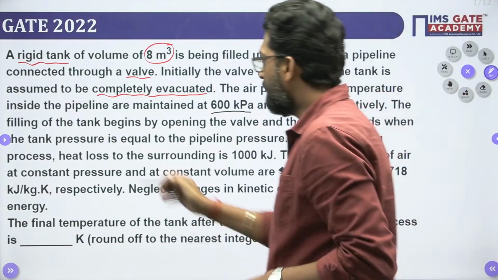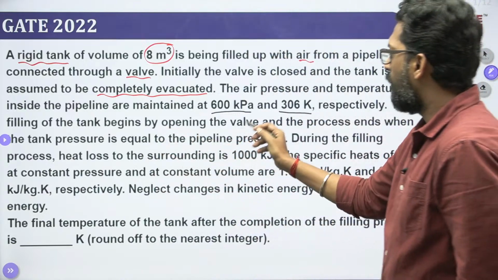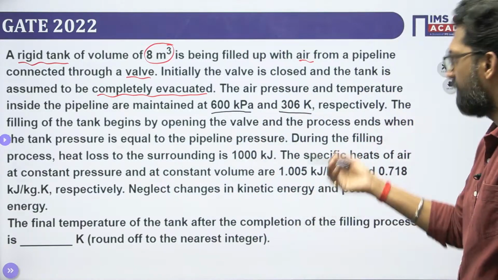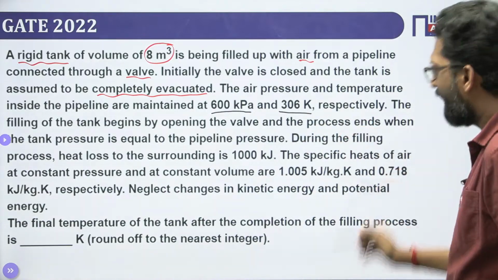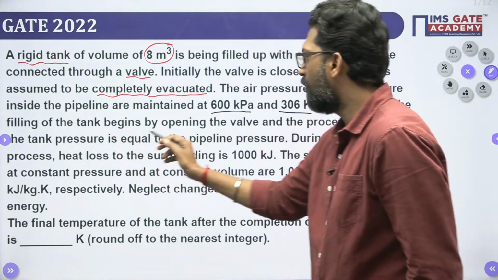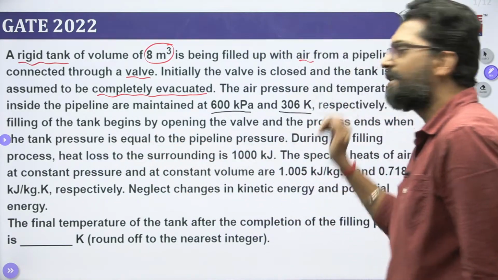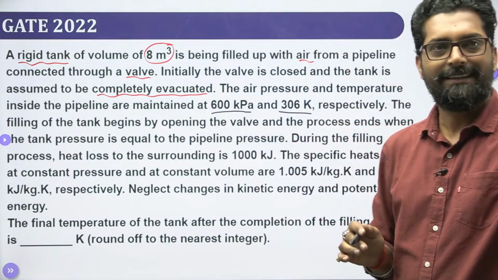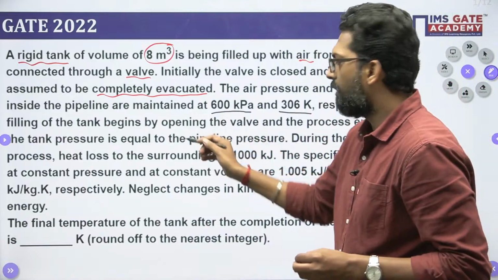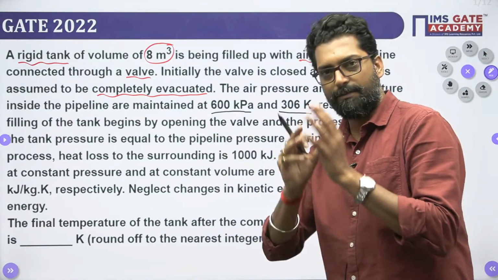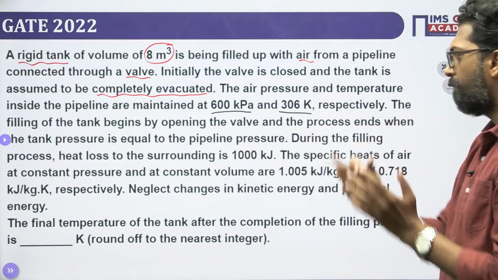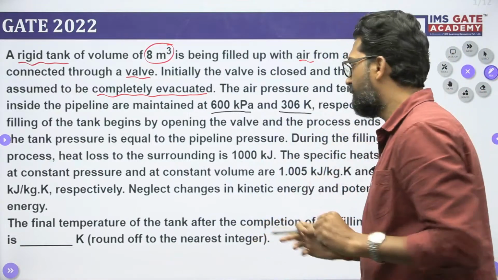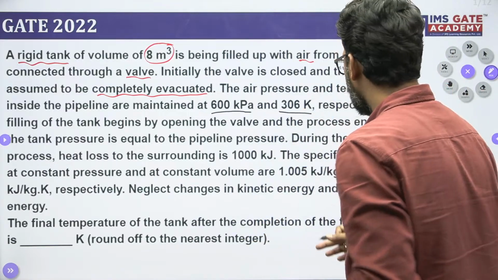The filling of the tank begins by the opening of the valve. This is the process, and the process ends when the tank pressure is equal to the pipeline pressure. That means you have to supply the air until the system pressure is equal to the pipeline pressure, that means the pressures are equal.